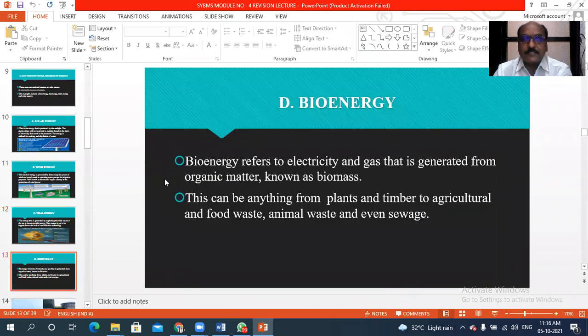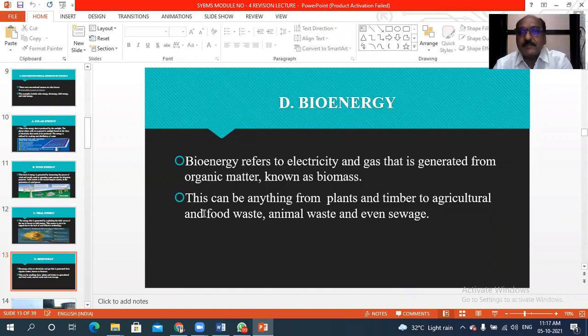So after that, next, bioenergy. Dear students, bioenergy is the energy which we can generate from organic matter or organic waste. That is called biomass. That includes waste from plants, timber, agricultural waste, then food waste, animal waste, even sewage waste.